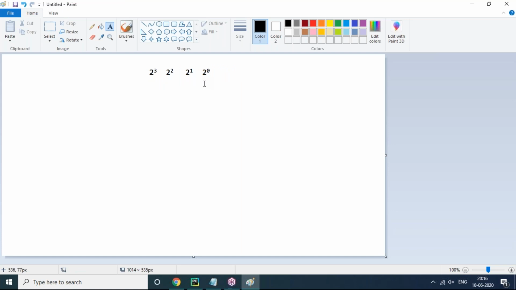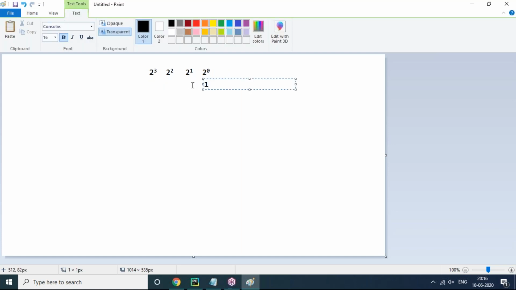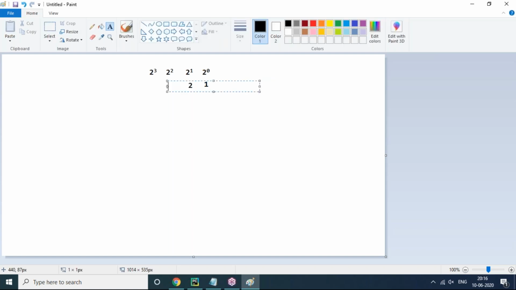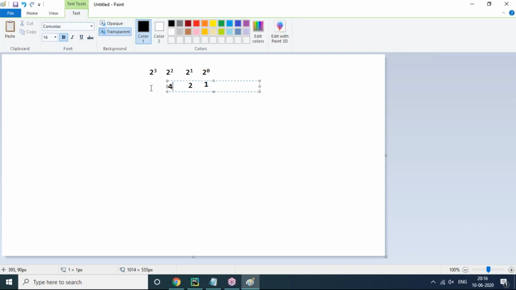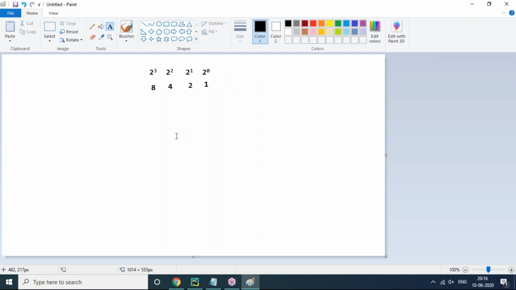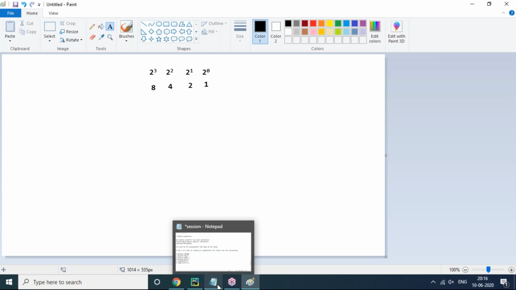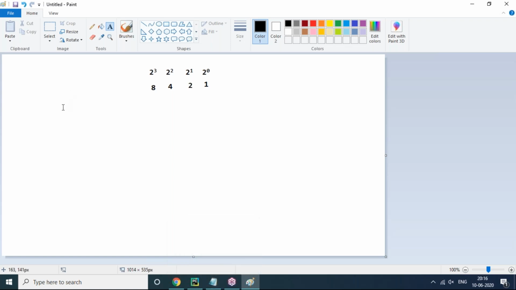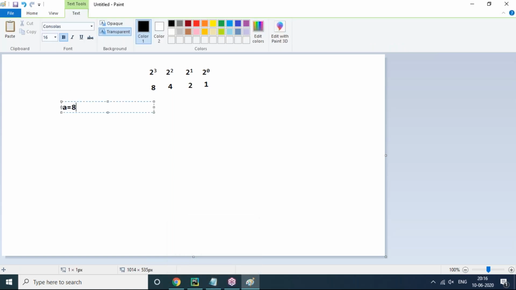And you know very well, 2 power 0 value is how much? 1. And 2 power 1 value is 2, 2 power 2 value is 4, and 2 power 3 value is 8. That's all, the thing is simple. 2 power 0 is 1, 2 power 1 is 2, 2 power 2 is 4, 2 power 3 is 8. So observe carefully. My requirement is I want to calculate a equals 8.